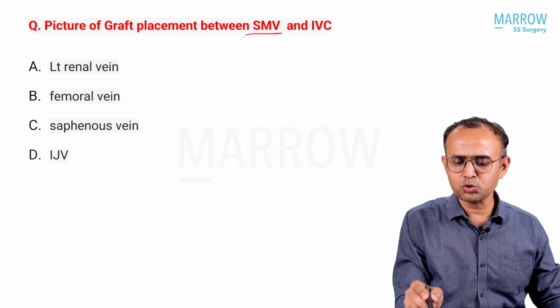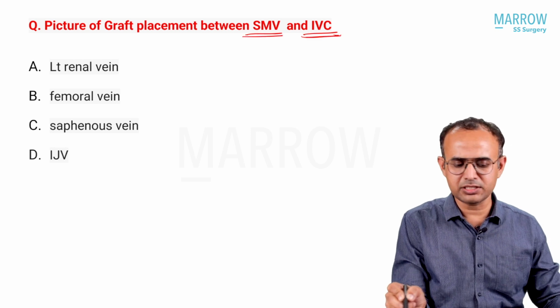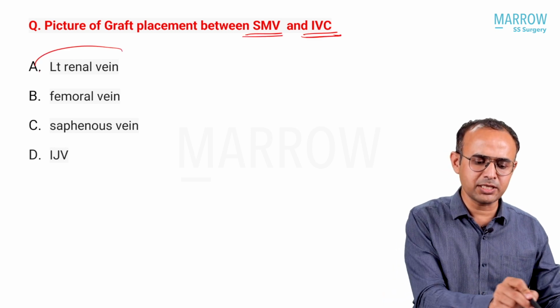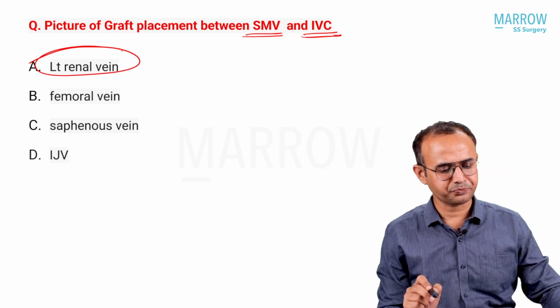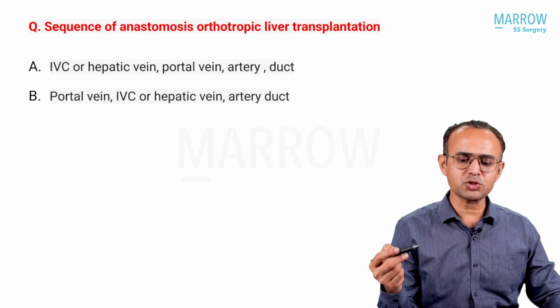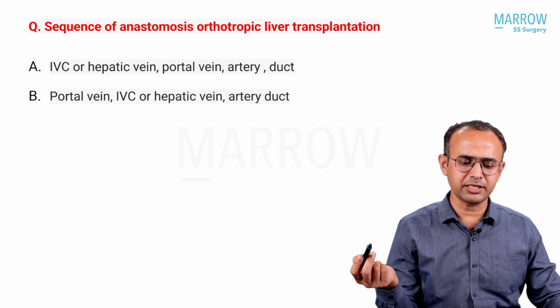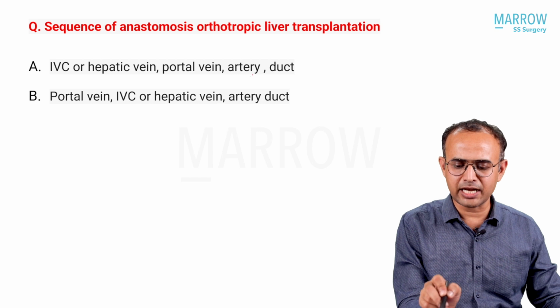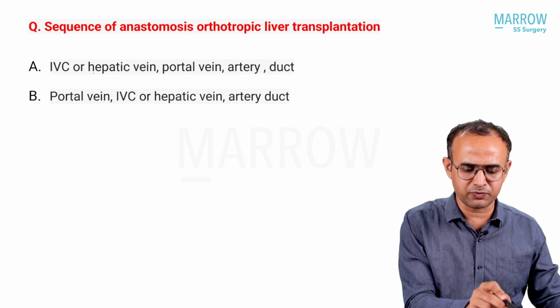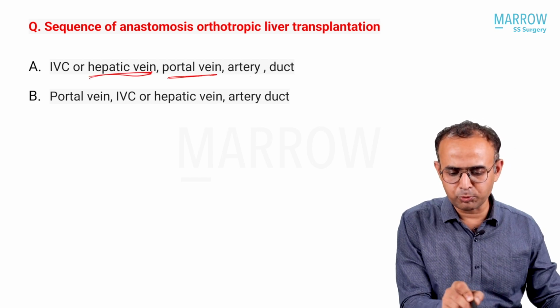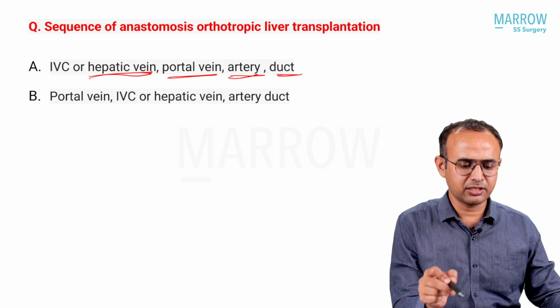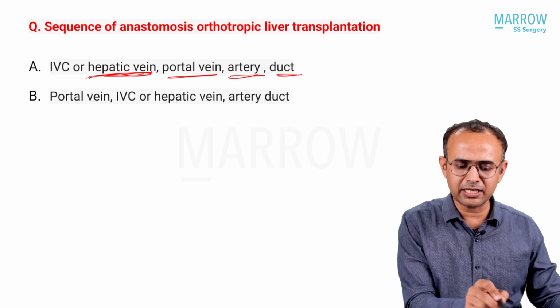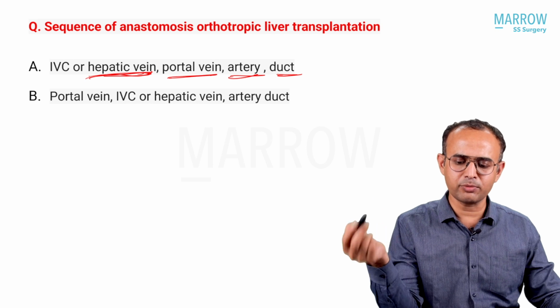Graft placement between the superior mesenteric vein and IVC is a mesocaval graft, which will be based on the left renal vein. Sequence of anastomosis in orthotopic liver transplantation: posterior-most first, that is hepatic vein, followed by portal vein, artery and duct. This is not true. It is hepatic vein followed by portal vein followed by artery and duct.